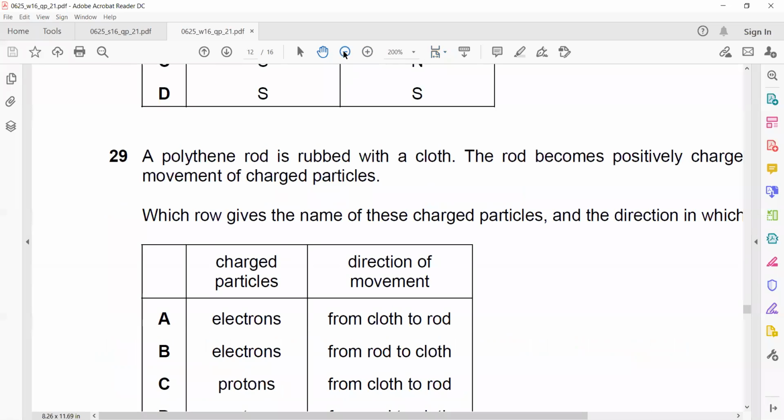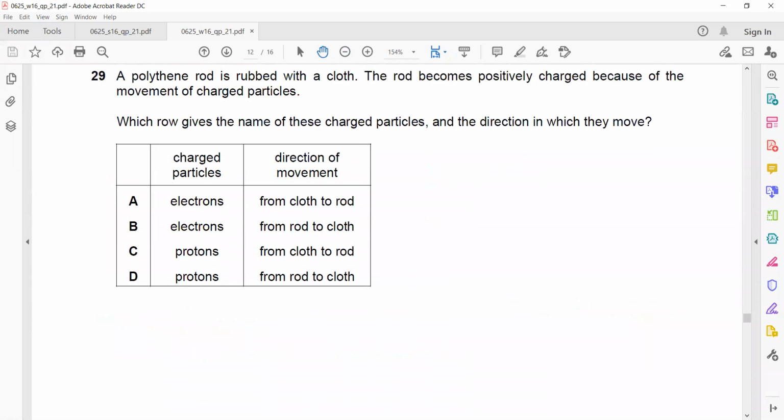Question 29. What is the right answer for question 29?